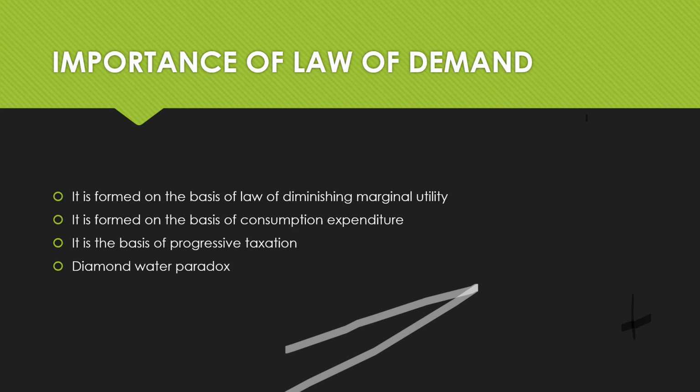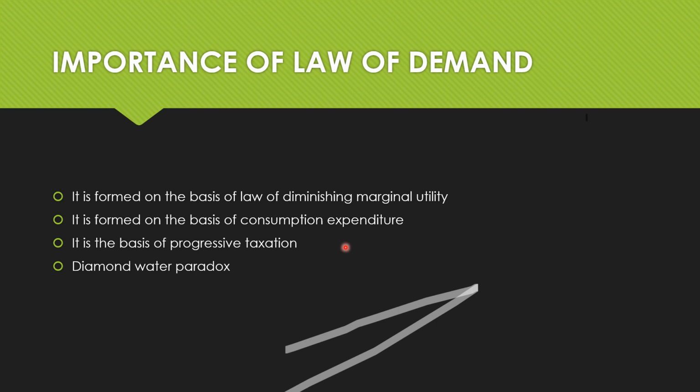The second point is that the law of demand is formed on the basis of consumption expenditure. For this, we need to understand another law. See, the law of demand and the law of equi-marginal utility. Both of these laws provide the basis of how the consumer should spend his income on the purchase of various commodities.